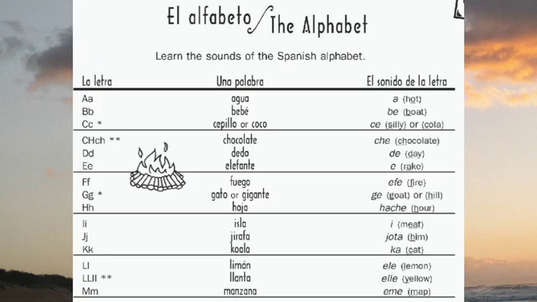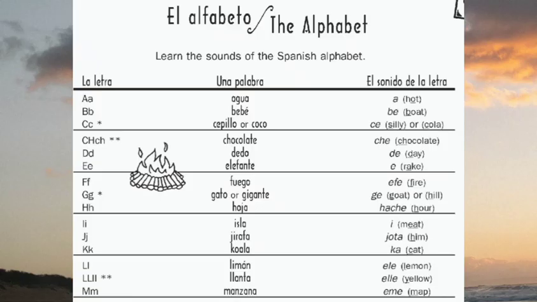Next, for B, a word in Spanish is bebé. Bebé, the letter is going to be be. Next, letter C. For C, a word in Spanish can be cepillo, toothbrush, or coco, coconut. And the sound of the letter is se.